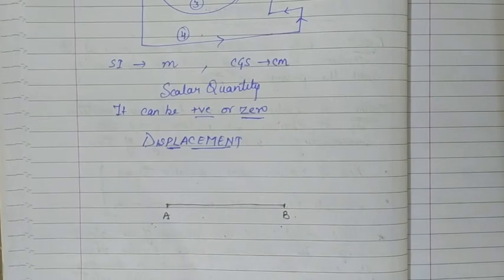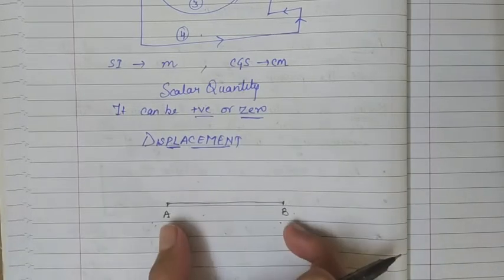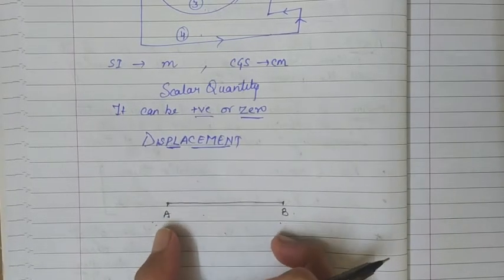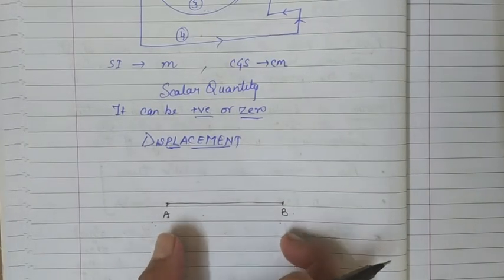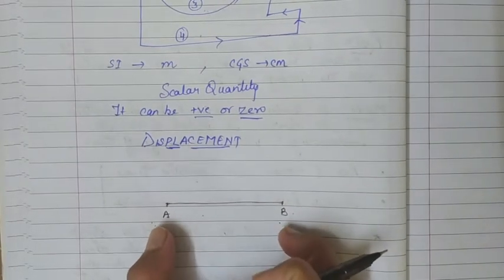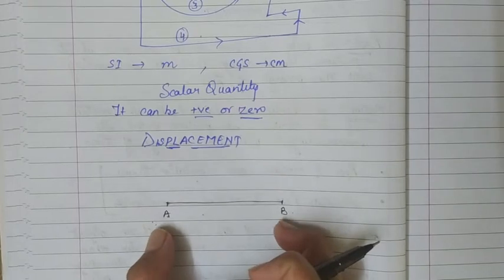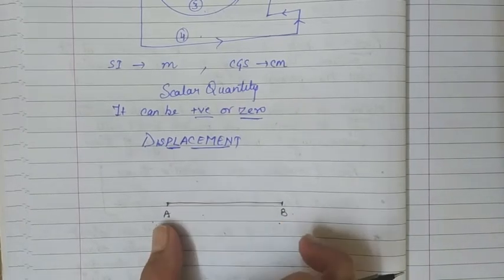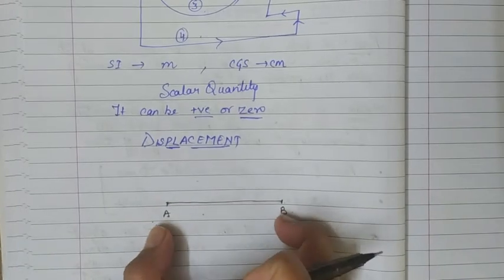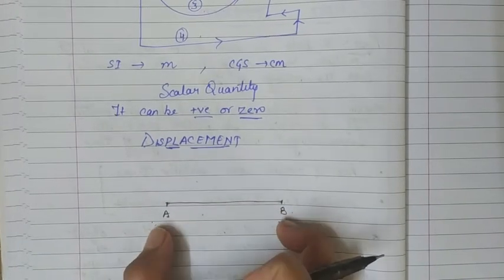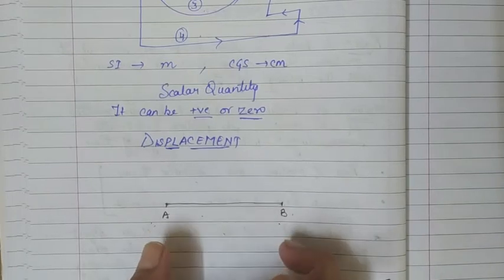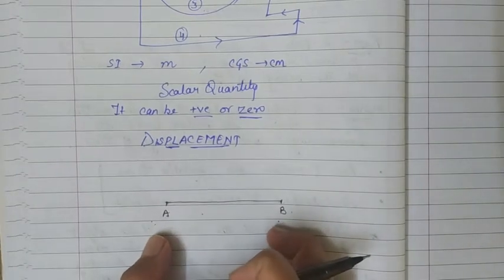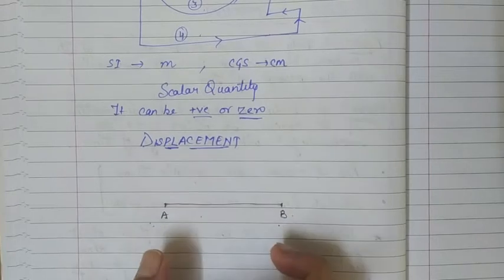So displacement of an object is not the path length traveled or any path length traveled, it is actually the change in position. This distance is the change in position of an object in a fixed direction. We are changing the position of the object from A to B. So this is the change in its position in a fixed direction along the shortest path, along the straight line path from initial point to final point, and it is called displacement.